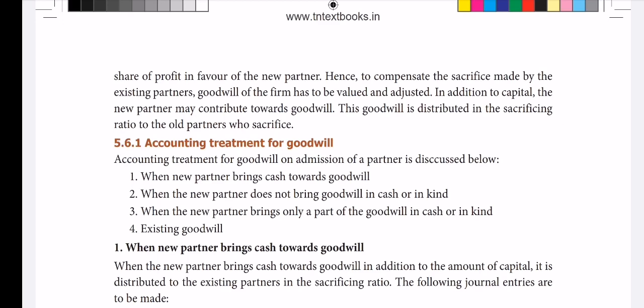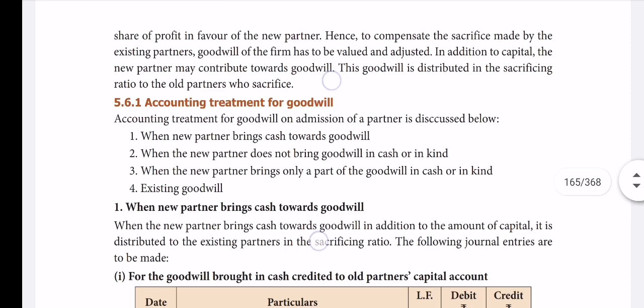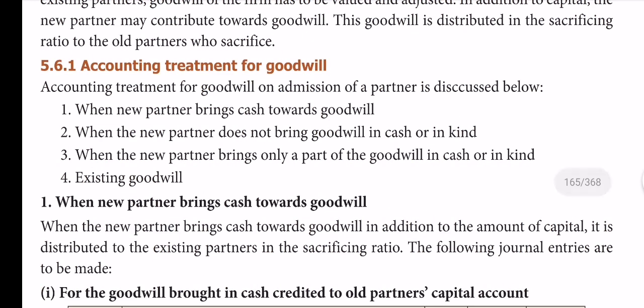Therefore, that sacrifice is to be compensated. For that purpose, the goodwill is to be calculated. So, in these situations, at admission time in partnership, the goodwill can be treated in any one of the following ways. Let me read one by one.